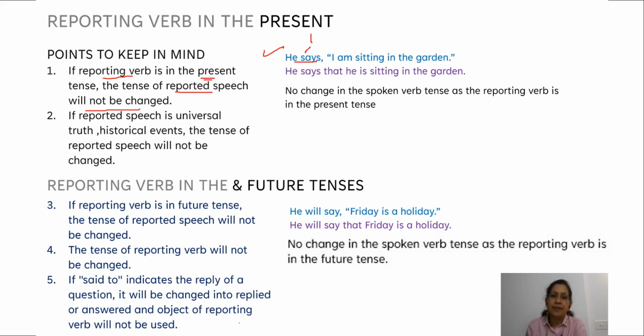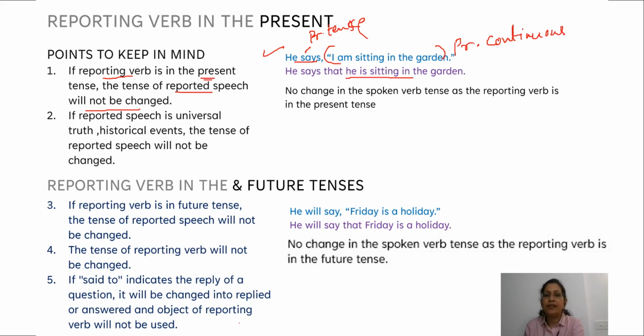Says is present tense. I am sitting in the garden is present continuous. While we change the sentence into indirect speech, we keep it as such. He says that he is sitting in the garden.